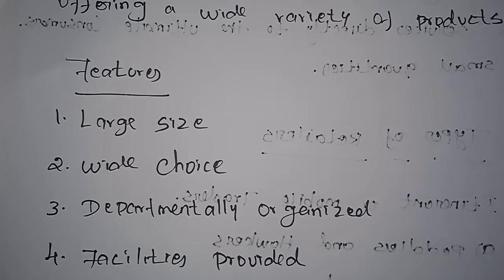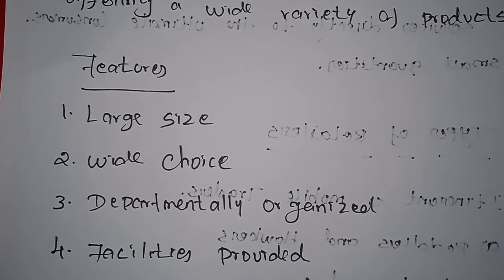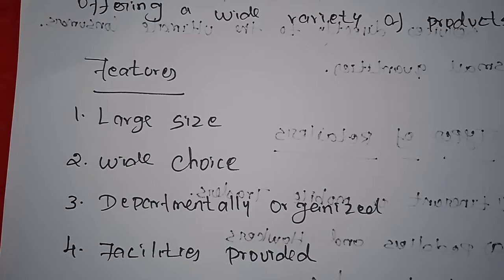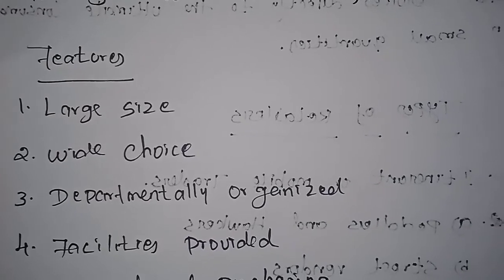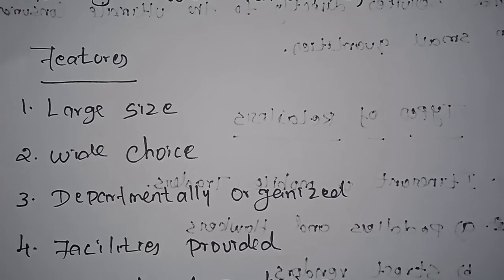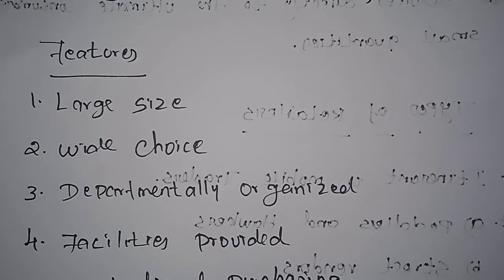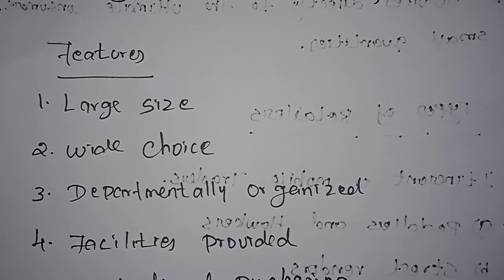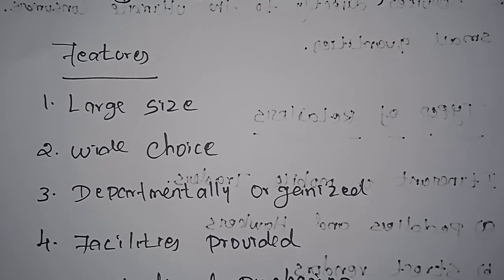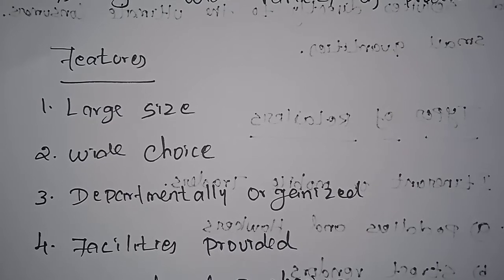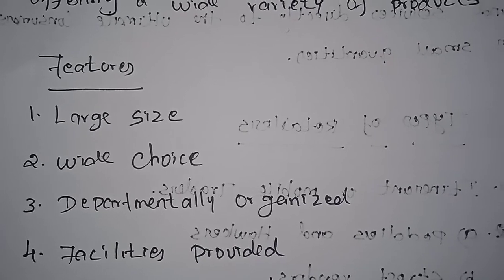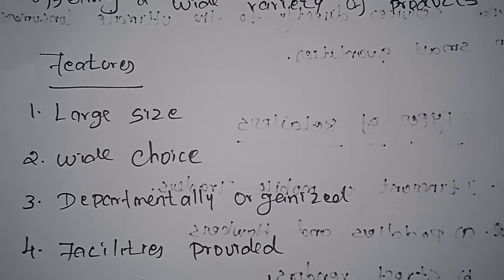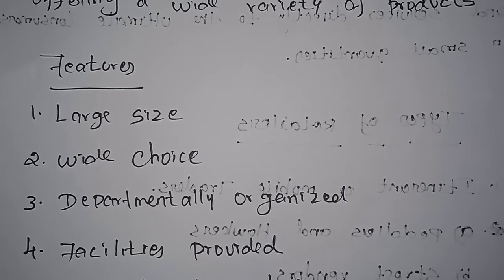A department store is a large-scale retail showroom requiring a large capital investment, formed as a joint stock company managed by a board of directors. We have already studied the features of joint stock companies. The departmental stores are also arranged as joint stock companies. There is a managing director assisted by general managers and several department managers. So the size of these departmental stores may be very large. If you want to purchase any commodities, within a single group we can purchase all these items.